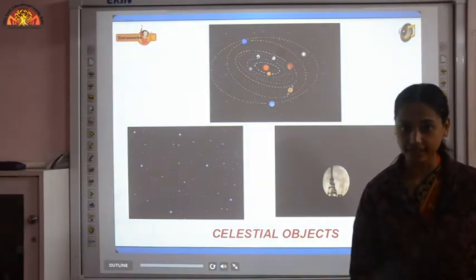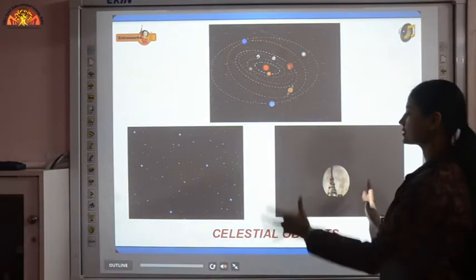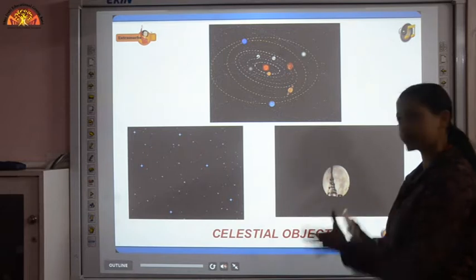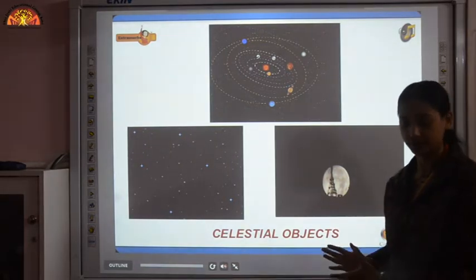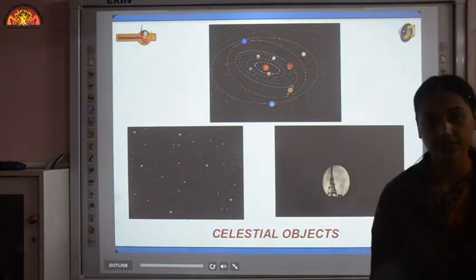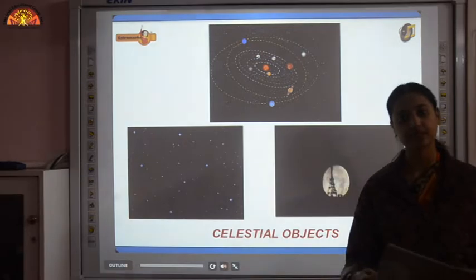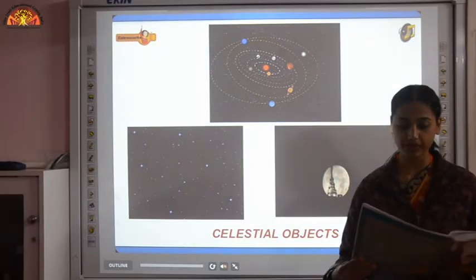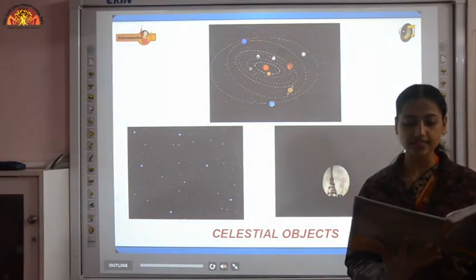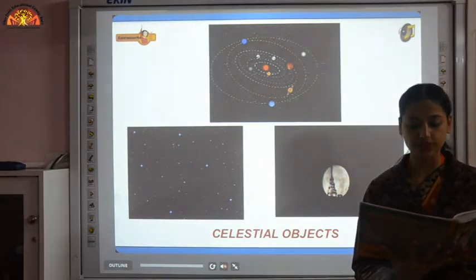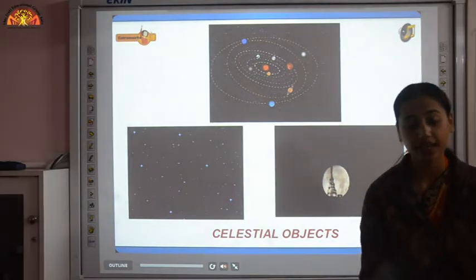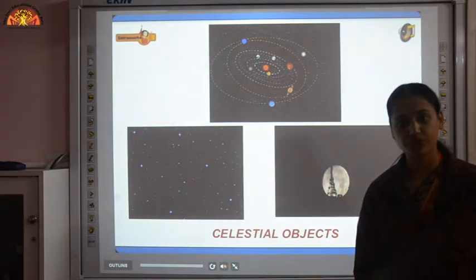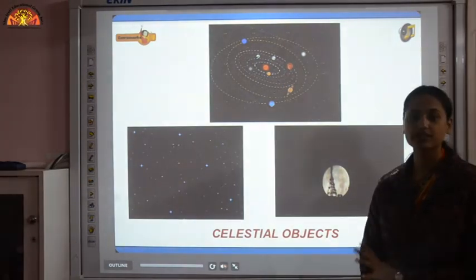And there is a science that studies all these celestial objects, and that science is known as astronomy. So write first internal question on page 231, what is astronomy, and mark the answer. The science that deals with the study of the universe is called astronomy, and those scientists are known as astronomers who study all these celestial objects.